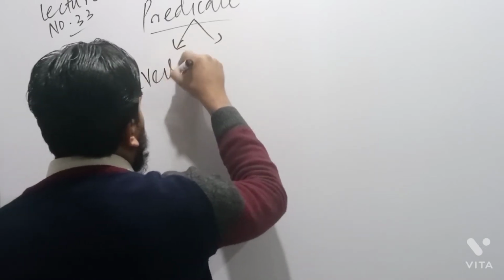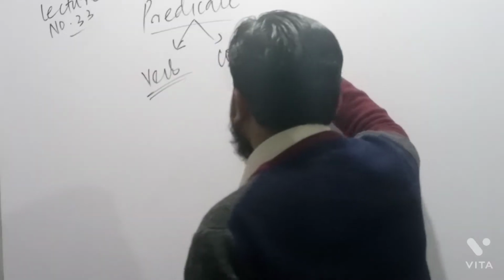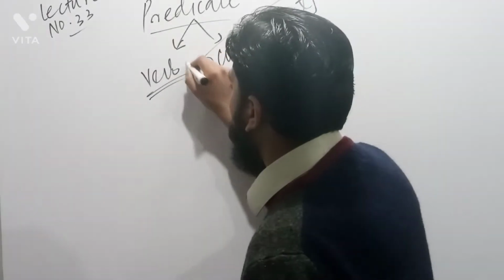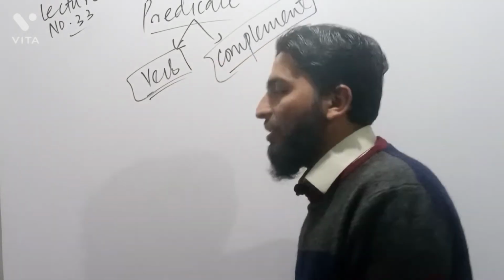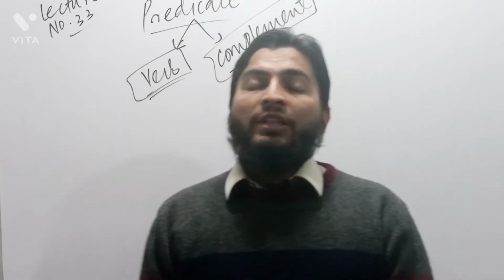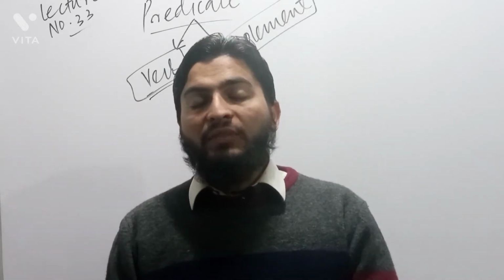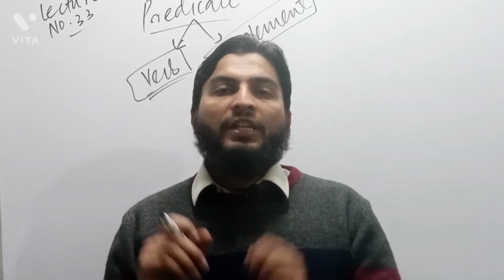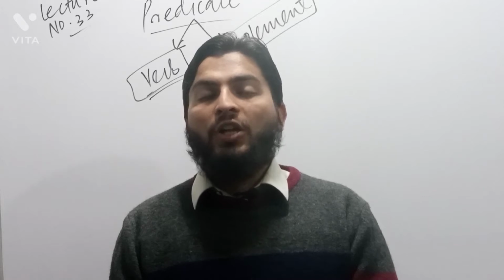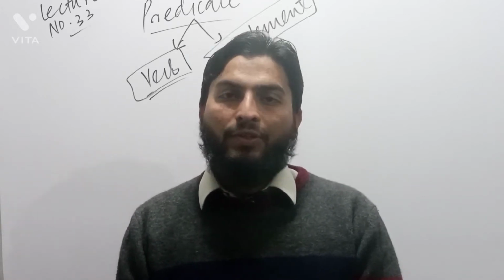One is called verb and the second one is called complement. Now we should understand what we mean by verb, and then what we mean by complement. It is quite clear to us that verb is considered to be the central part of the sentence. Without verb we cannot call any combination of words a sentence.